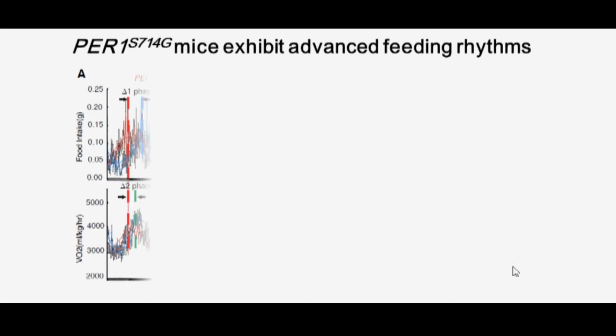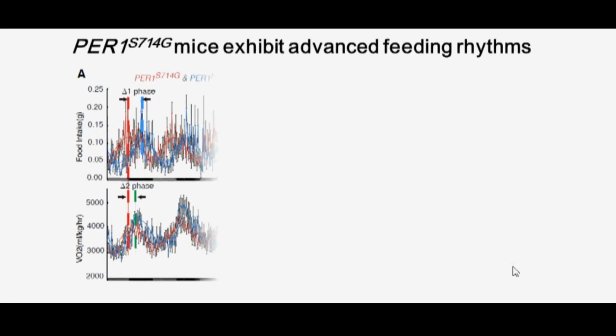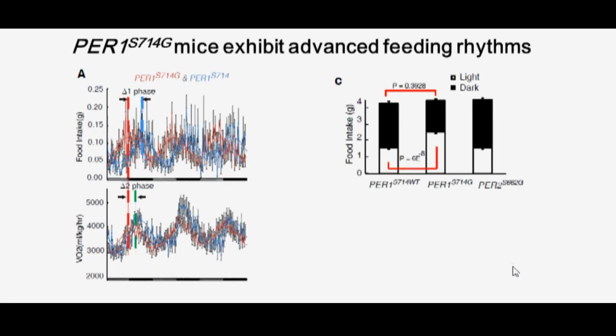Look here, mice carrying this mutation showed an advanced feeding phase. The peak of food intake was obviously advanced in mutant mice. When we first saw the metabolic rhythm in these mice, it was impressive. While PER2 mutants had an abnormal sleep-wake cycle, they had a normal metabolic rhythm. Conversely, the PER1 mutants that had a normal sleep-wake cycle exhibited a very abnormal metabolic rhythm, as if they wake up in the middle of their sleep to gorge on food.